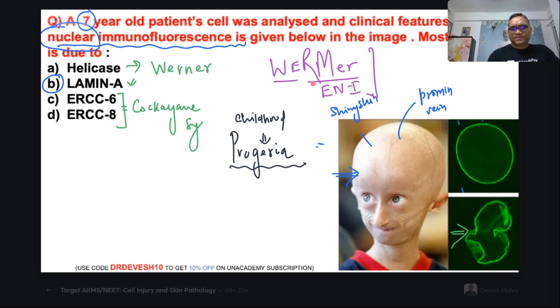Which is the endocrinological disorder. And Werner is the premature aging because of the helicase, right? Fine. Is it clear to all of you? So that is how simple the question is. See this question, why I am framing it like this, so that others are not having any nuclear membrane feature, because lamin A is the specific thing which I wanted to show you. Others are not going to control, right?